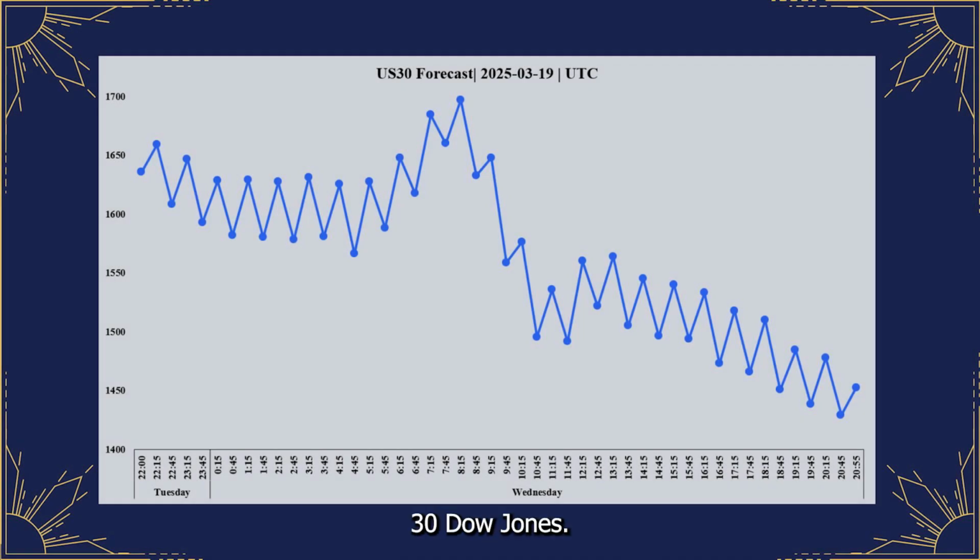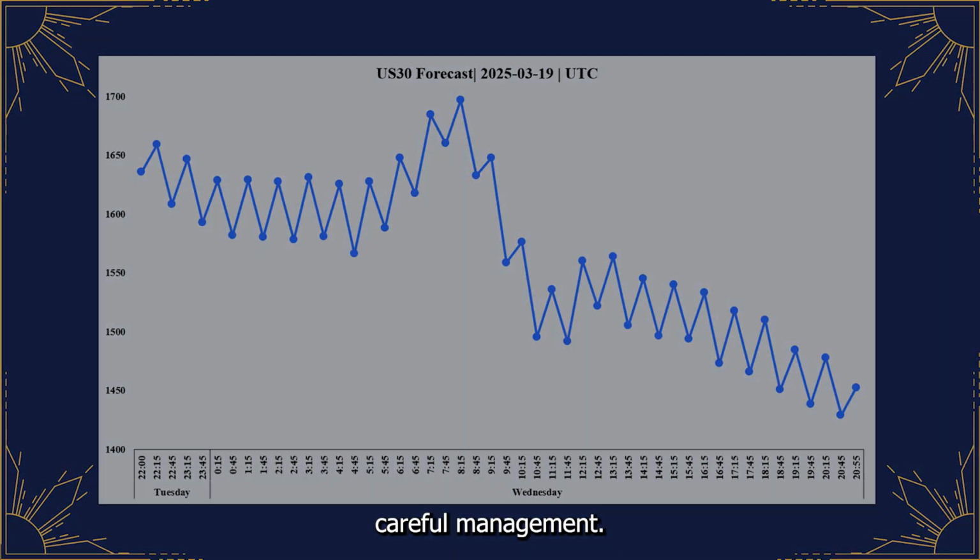Finally, US30, Dow Jones. The data indicates a bearish cyclical tendency for most of the session, with a late recovery attempt. However, the FOMC announcement at 11 a.m. Universal Time Coordinated will be the primary driver. Expect extreme volatility. Potential rush sections before the news might be around 4 o'clock and 7 o'clock Universal Time Coordinated, and later around 10 o'clock, 1600 hours, and 1900 hours Universal Time Coordinated, but trading around the FOMC release will be high risk and requires careful management.